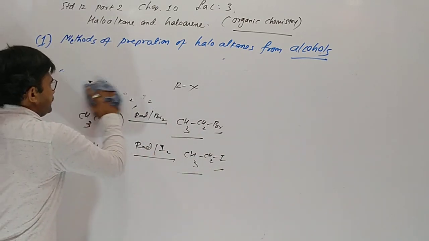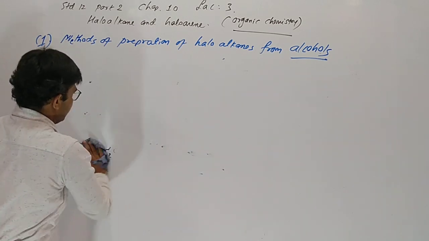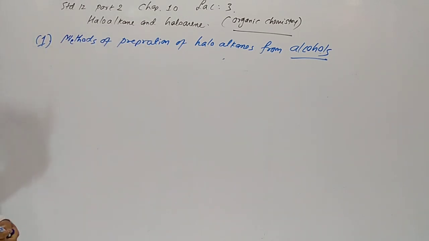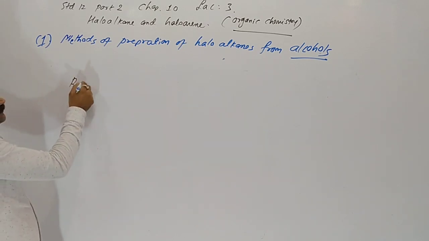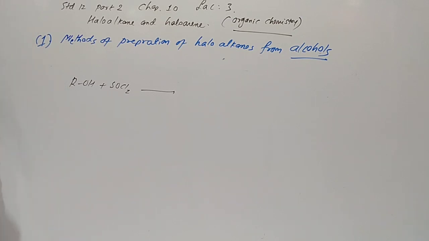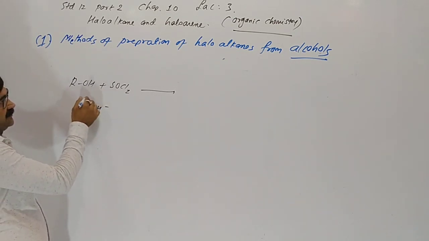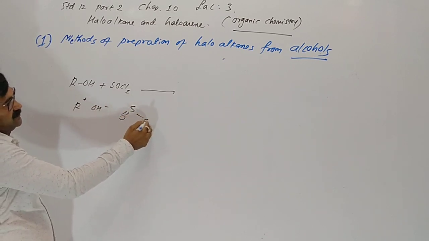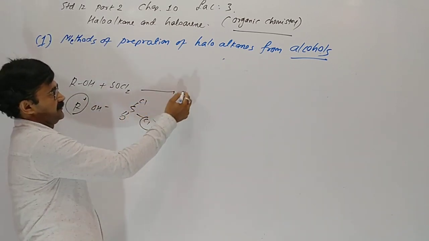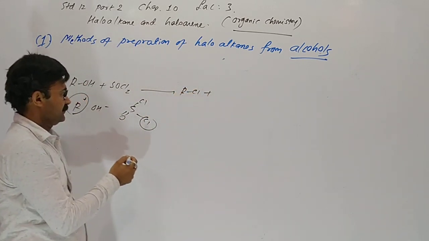Last reaction, the sixth one. All these are the methods to form alkyl halides from alcohols. When we take alcohol with thionyl chloride, here ROH with SOCl2, one alkyl with chlorine gives chloroalkane.